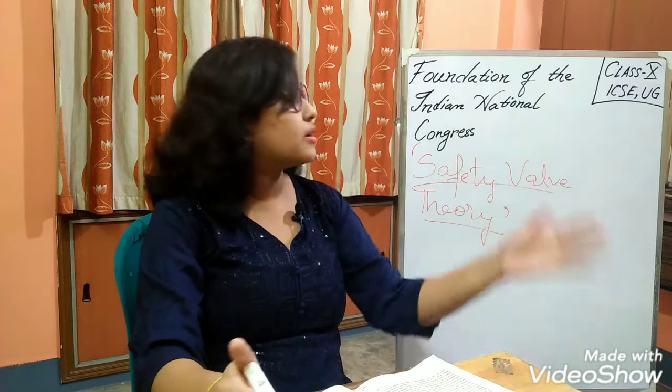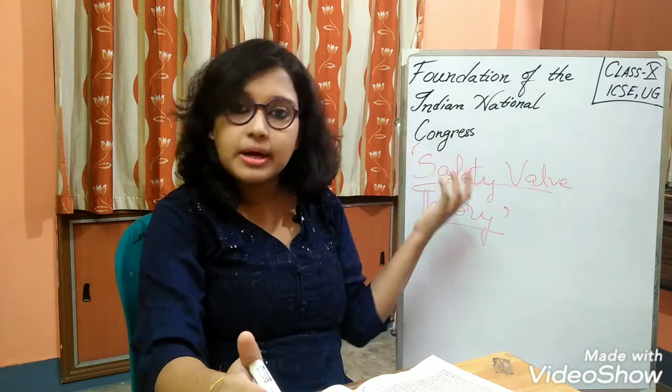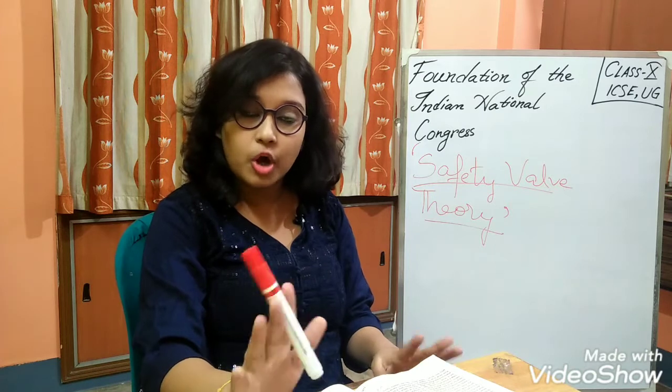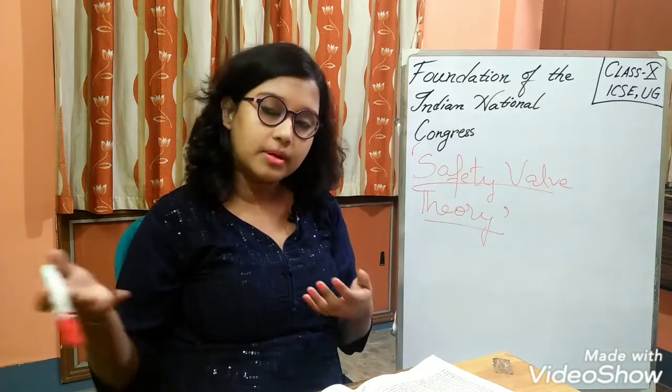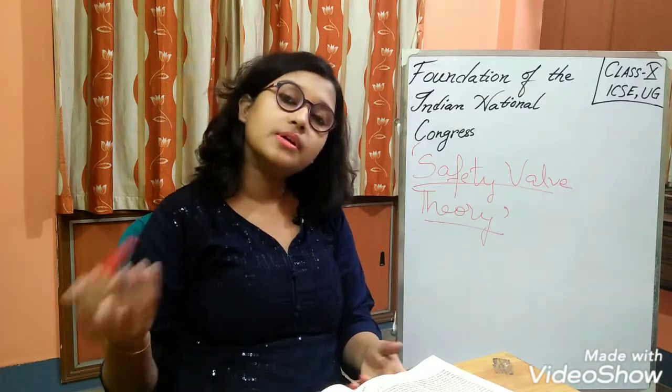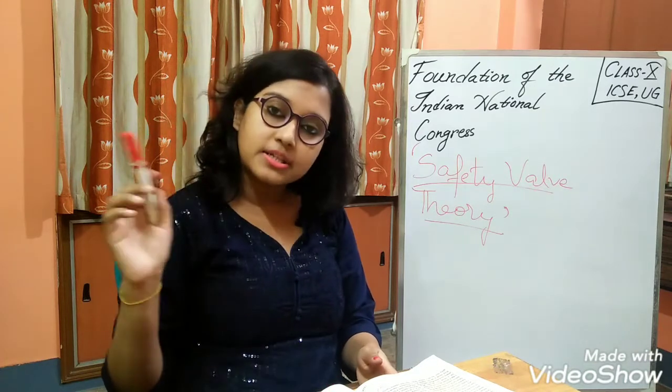There are several historiographies. Historiography means the art of history writing, as it depends a lot on the historian, not only on the facts. So this theory is also given, but obviously not a single person should be given the credit for making an organization or a party like Congress. At that time it was not only a party, because there were no other parties. Congress was the first organized political party. India is now a multi-party country, so there are several parties. Congress is also a party, but for that time the Indian National Congress was an organization.